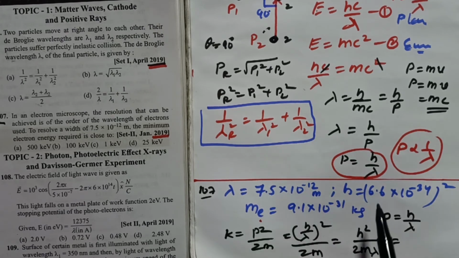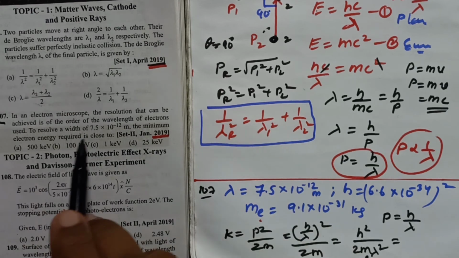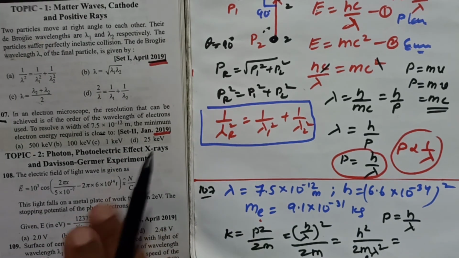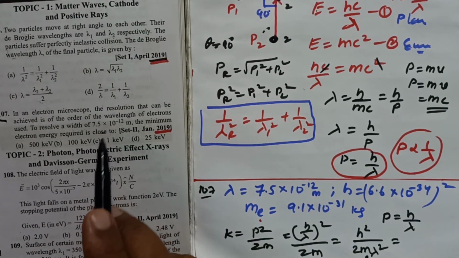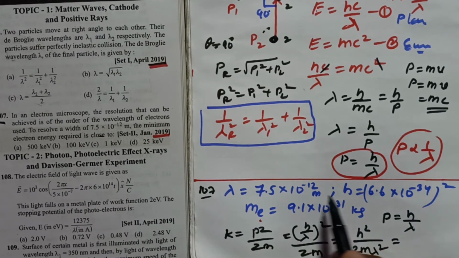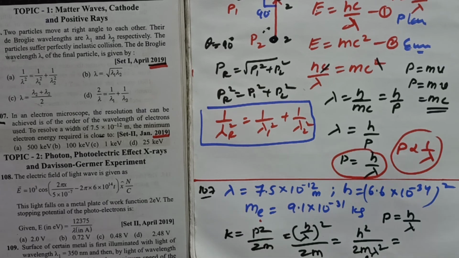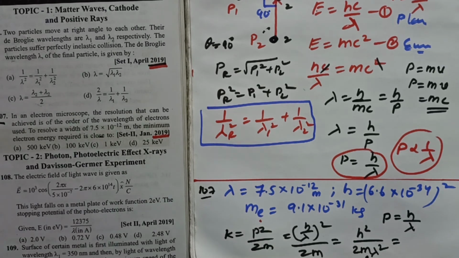Just substitute the value of h here, and 2 into the mass of the electron, and the wavelength given in this problem. If you substitute the values of h square, lambda square, and the mass of the electron, I have just calculated it.